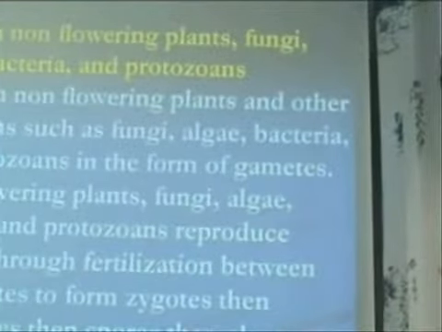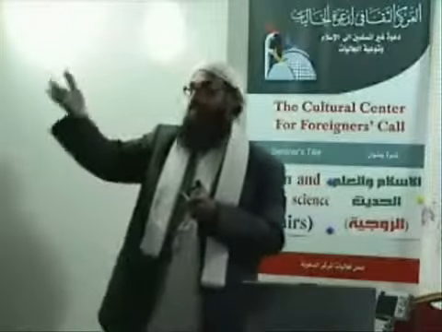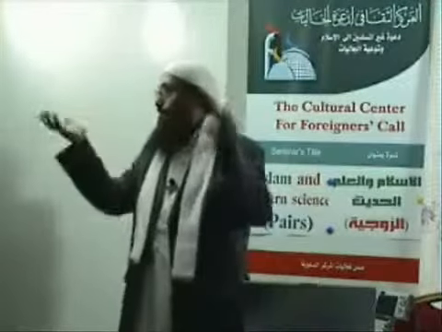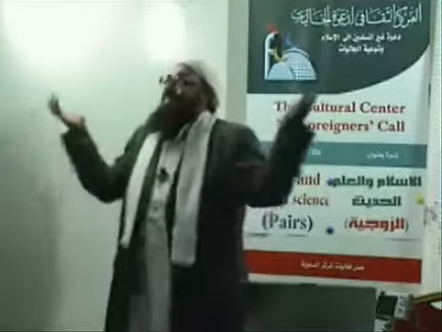Because we are talking about plants that are not producing flowers. So, how can they reproduce? How can they produce new individuals? Because they don't have flowers. They don't have flowers. So, where is the parity?